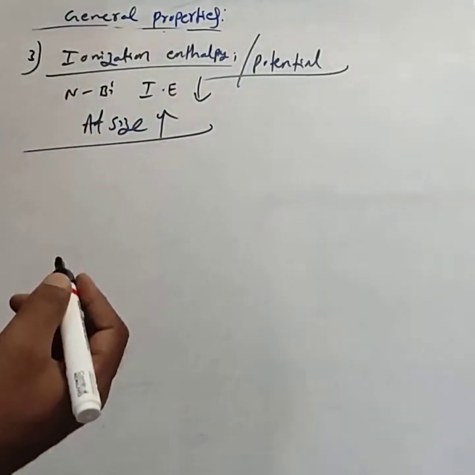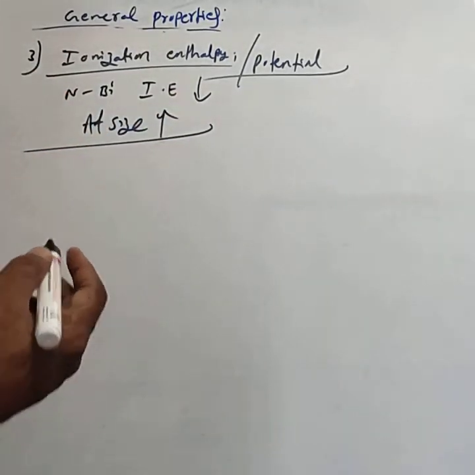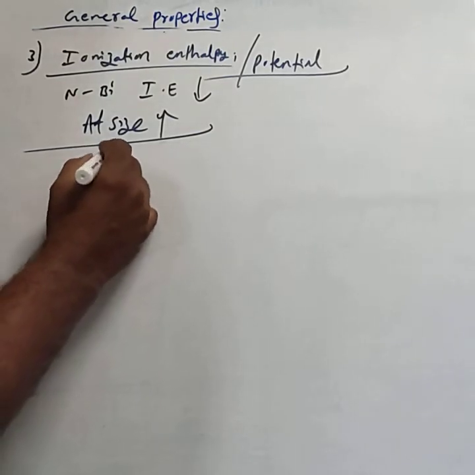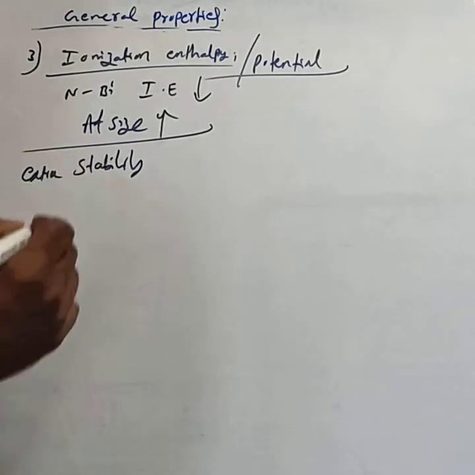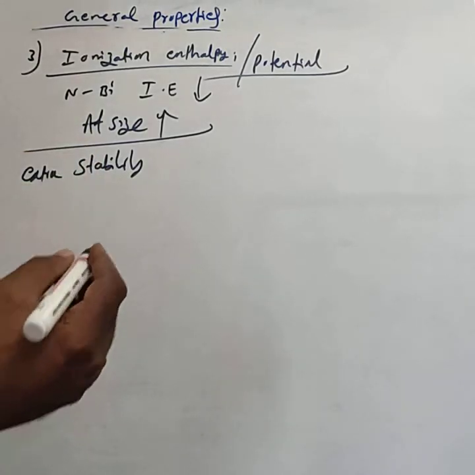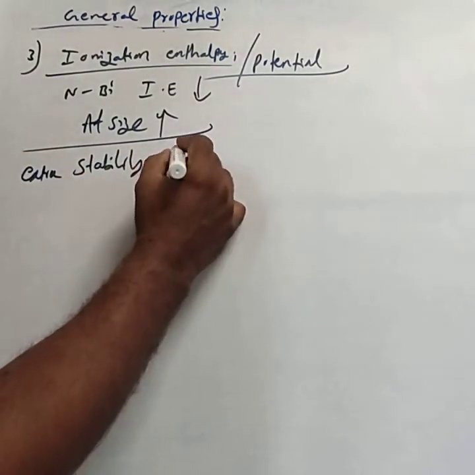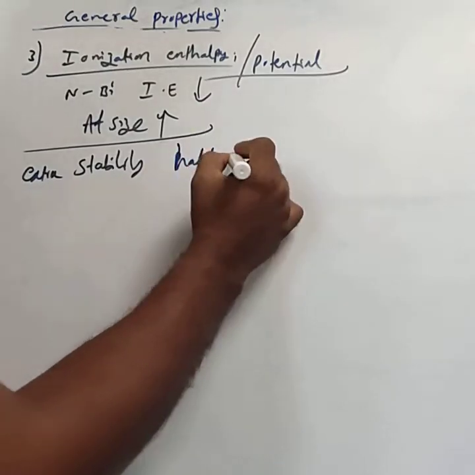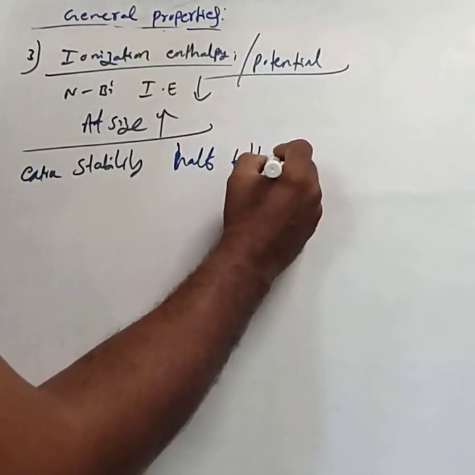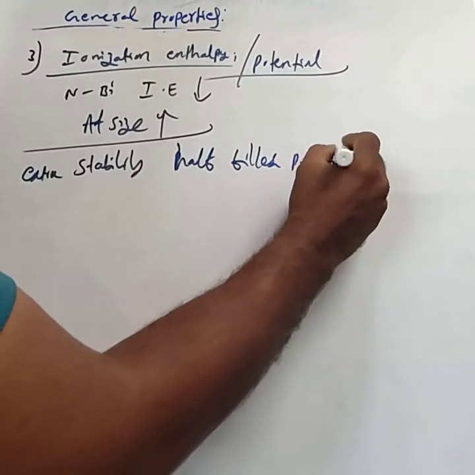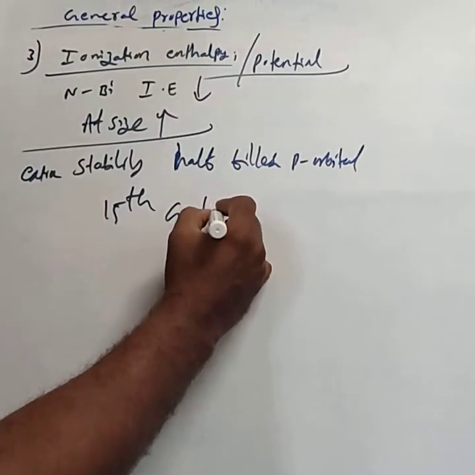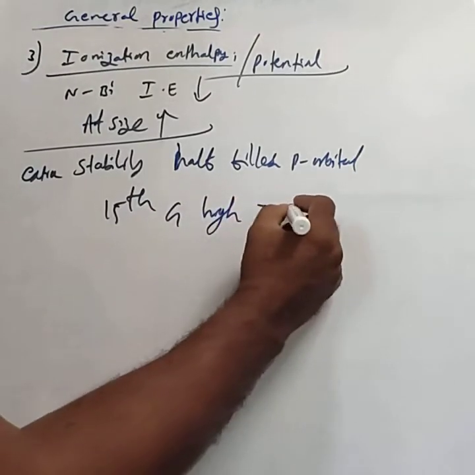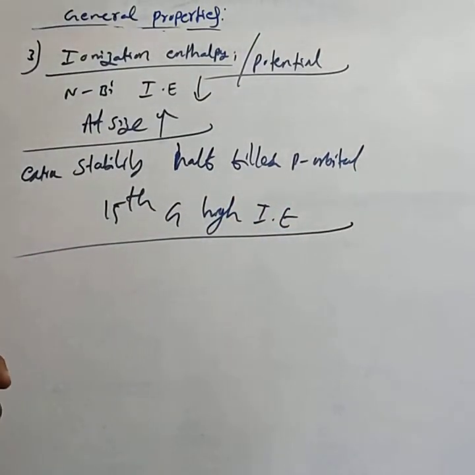Atomic size increases. Then, due to the extra stability of half-filled p orbitals, these 15th group elements show very high ionization enthalpy.